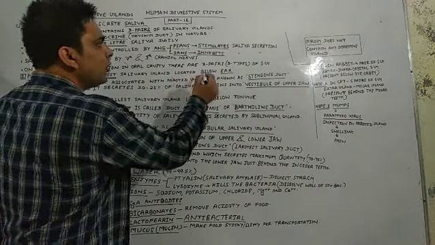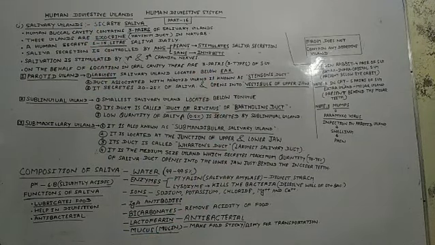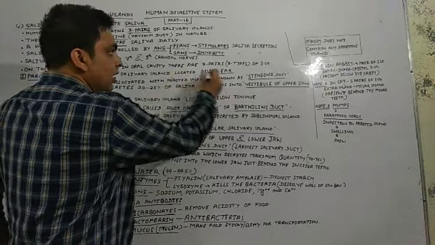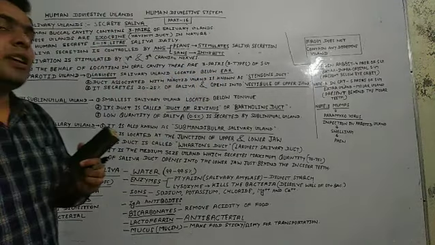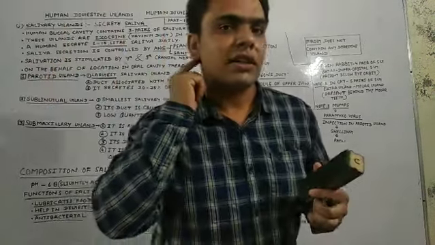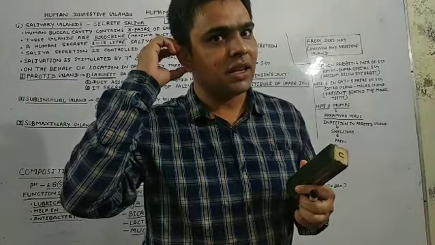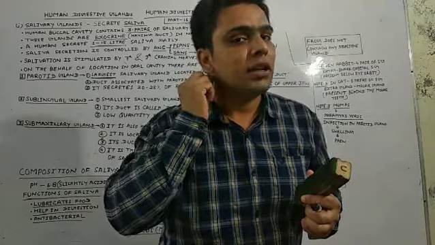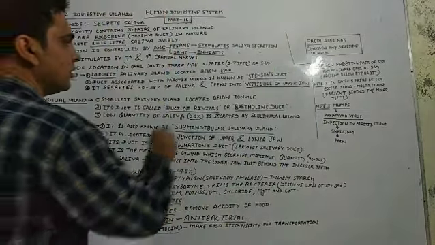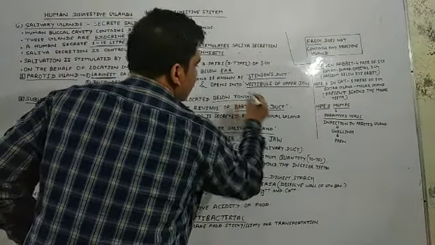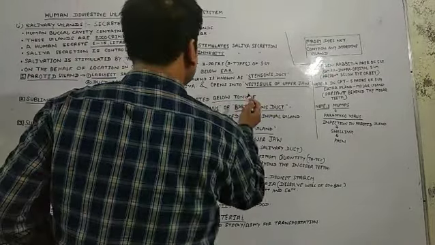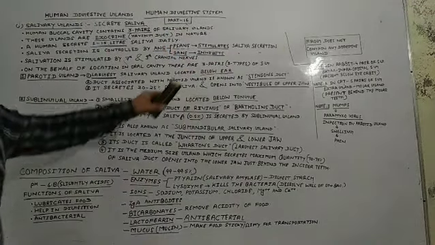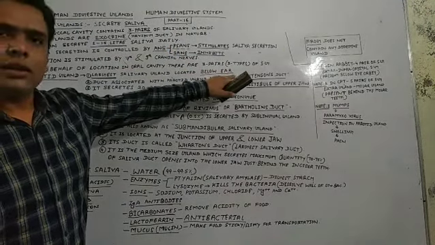If we talk about the locations of these salivary glands, as the name indicates, the parotid salivary gland is located below the ear. You can see here. Clear, students? Below the ear. This is our ear, and they are situated below the ear. Below means beneath. So they are located beneath the ear. I have written here that they are located below the ear.